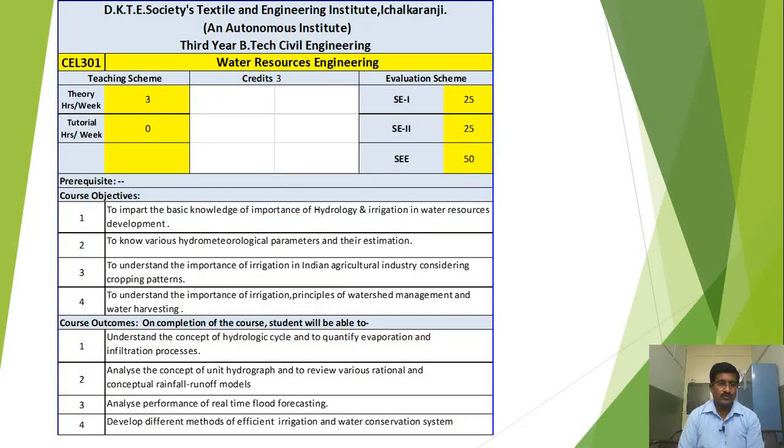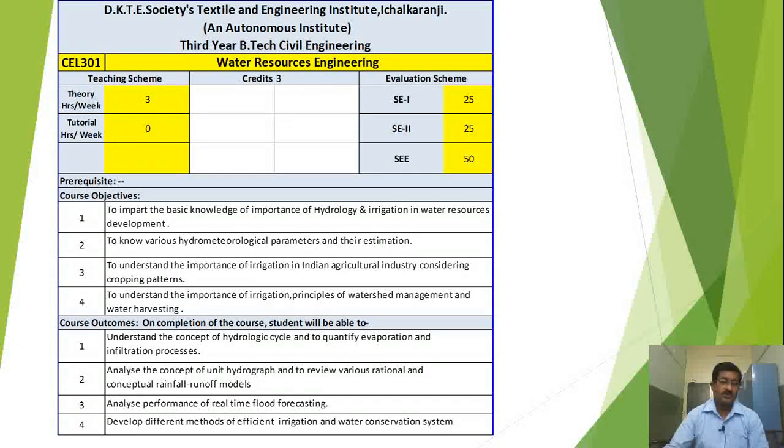So, what are the course objectives of this subject? First one is to impart the basic knowledge of importance of the hydrology and irrigation, water resources development. Second is to know various hydrometeorological parameters and their estimation. Third is to understand the importance of irrigation in Indian agriculture industry considering the cropping patterns. Fourth one is to understand the importance of irrigation, principles of watershed management and water harvesting.